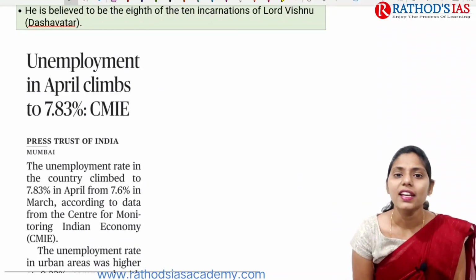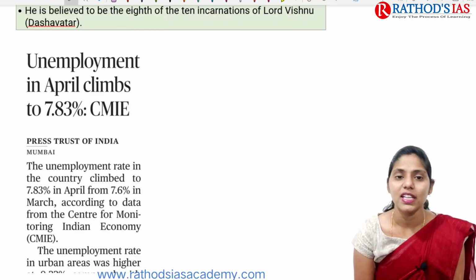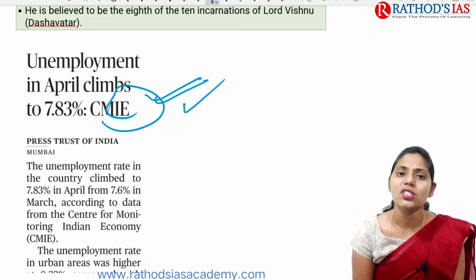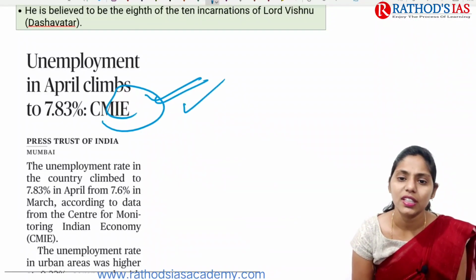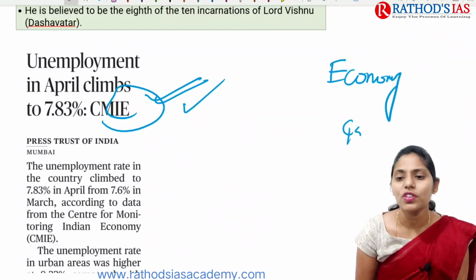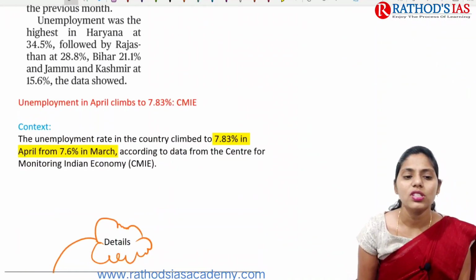Title says unemployment in April climbs to 7.83%. It is according to the CMIE data. So now let us try to see this topic in great detail. This article is important from our economy point of view, which mainly comes under GS paper 3. So now let us try to see the context.